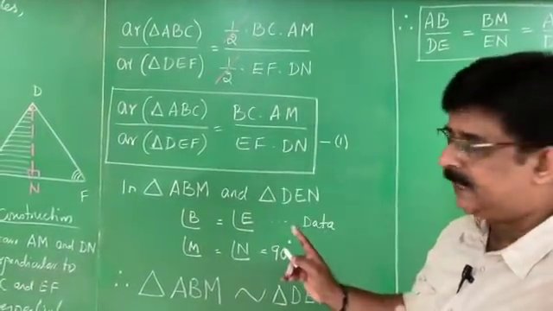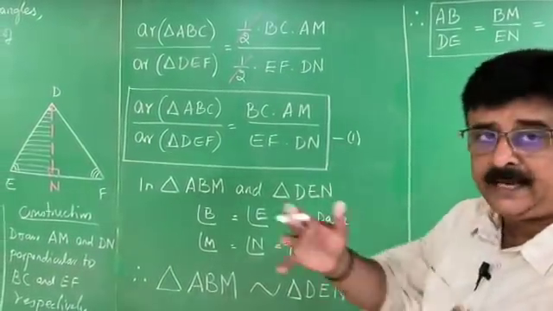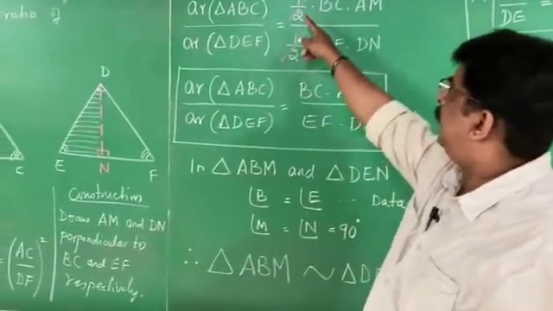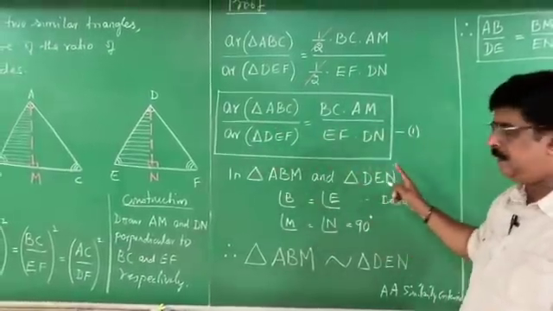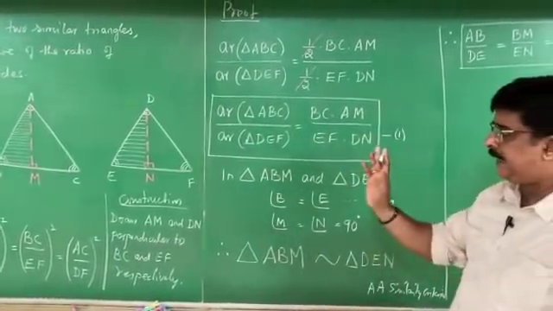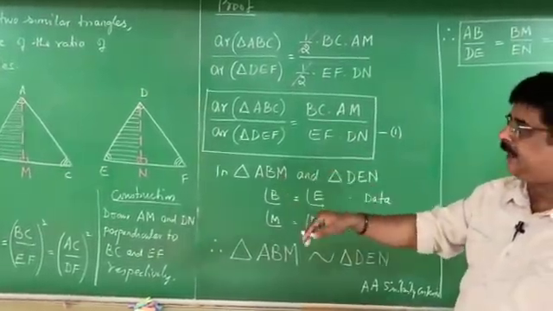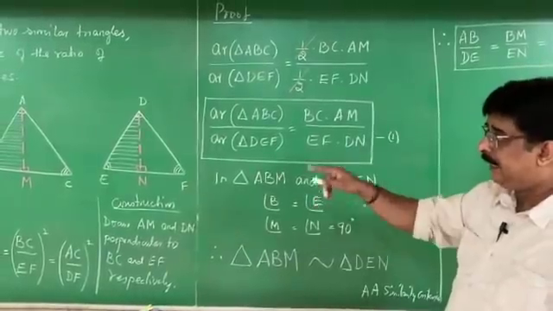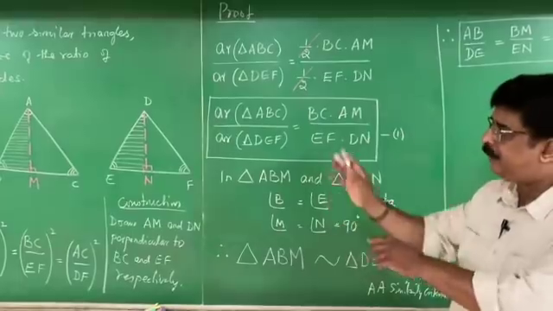Two triangles are there. I wanted to find the ratio of their areas. To find the area I require altitude. I drop the altitude, and in the first part, I applied half into base into height, the halves cancel, and I got the result. In the second part, I took triangles in which the altitude is a part, that is ABM and DEN, because in ABM and DEN the altitudes are the sides, therefore I selected those.